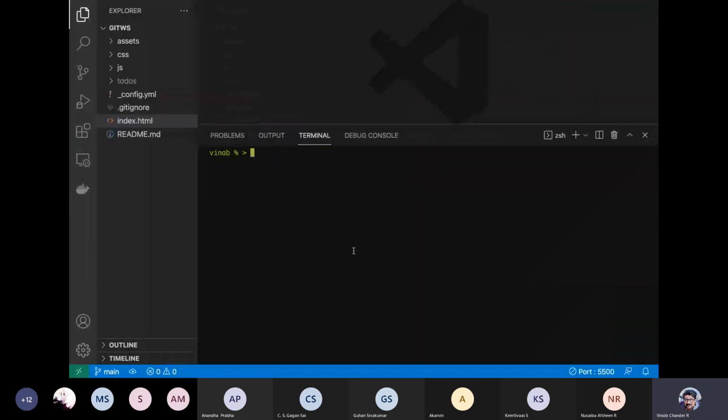And go over to your Visual Studio Code. From here, see where you are, and then you can specify git remote add origin and specify the URL. Okay, so this is how you specify or add the remote repository.